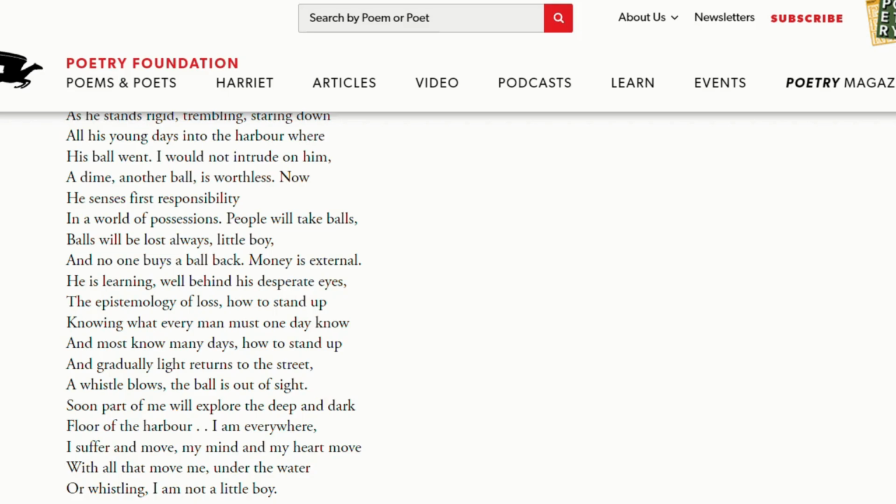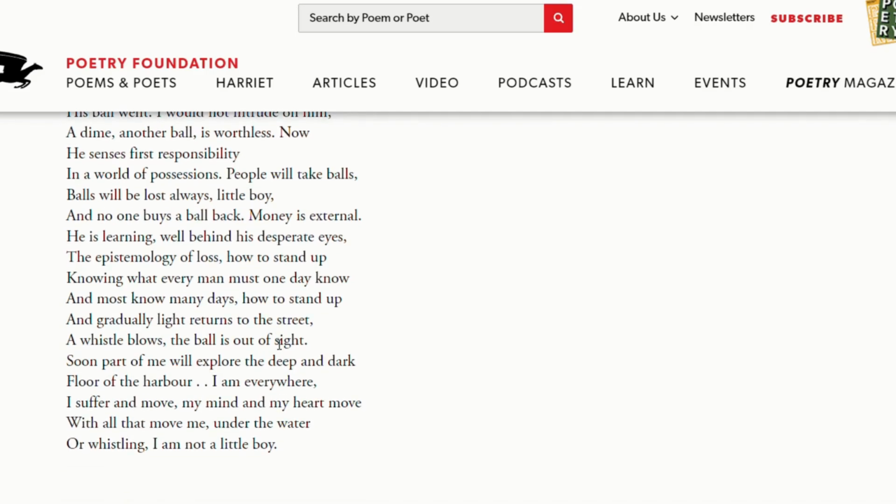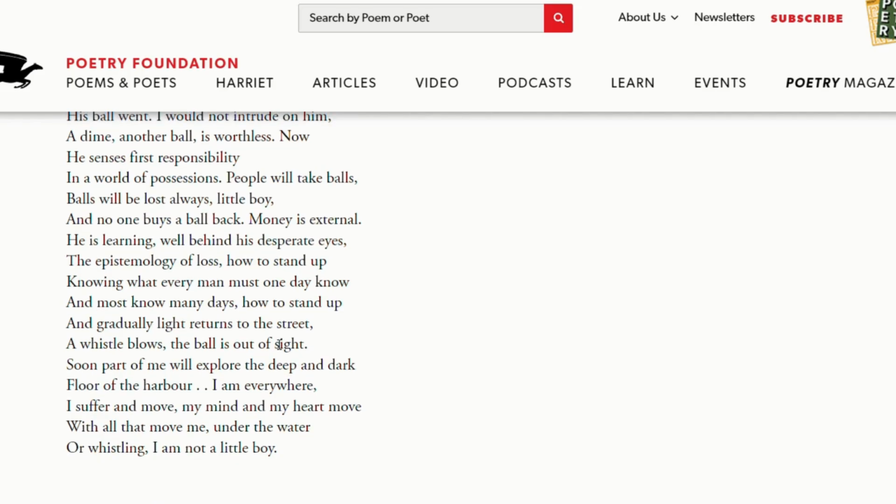Okay, number one, because this ball was very dear to the boy and it's no use telling him that he could get another ball. And the second thing is, this is the first time the boy senses his responsibility in a world of possessions. This is the first time the boy is learning a lesson that when you have something, it is your duty to take care of it.